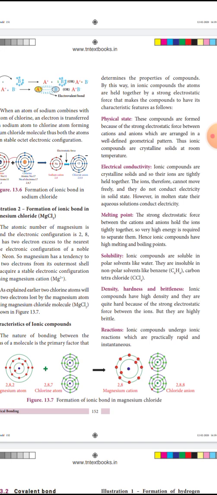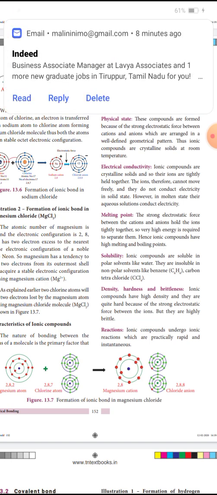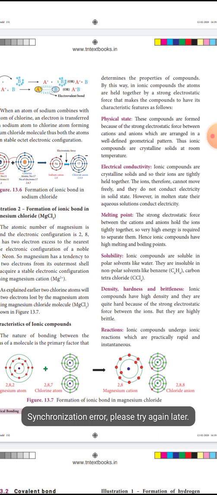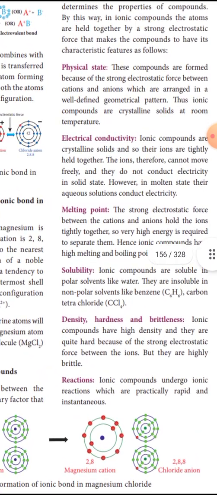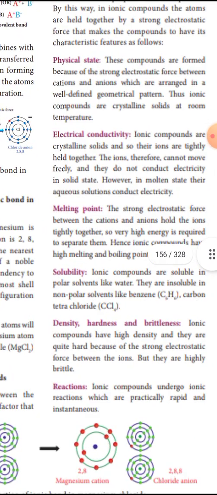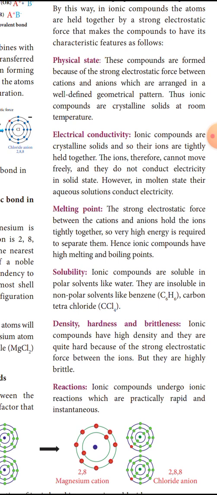In aqueous solution, water is a solvent, so the ions split and can move freely. However, in the molten state and in aqueous solution, ionic compounds conduct electricity.